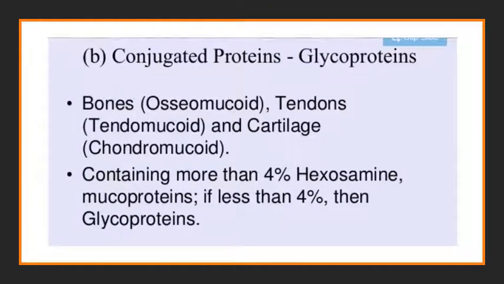Another example for the conjugated protein is glycoproteins. These glycoproteins are present in the form of osseomucoid in bones, tendomucoid in tendons, and chondromucoid in cartilage. If this glycoprotein contains 4% of hexosamine, then we will consider it as a mucoprotein. If it contains less than 4%, then it is glycoprotein.